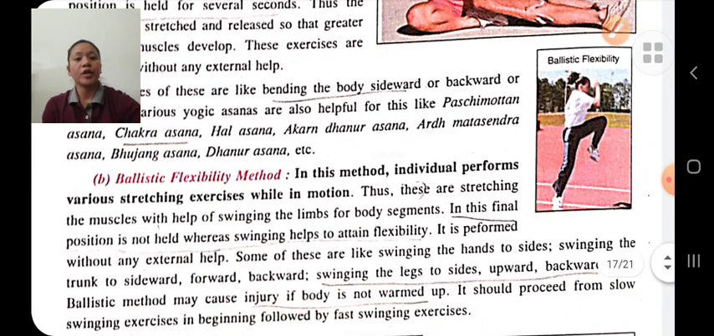Ballistic flexibility training methods. In ballistic flexibility training methods, we perform various exercises while in motion. In this, the final position is not held, whereas the swinging helps to attain flexibility. For examples, swinging the leg sideward, upward, backward, etc.